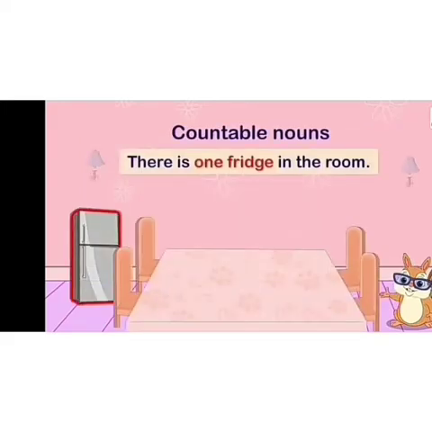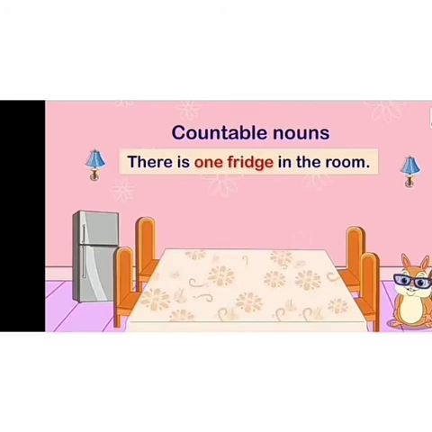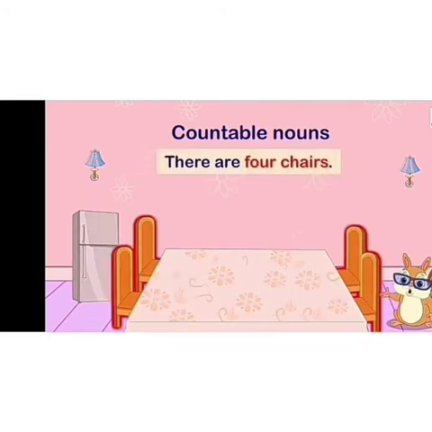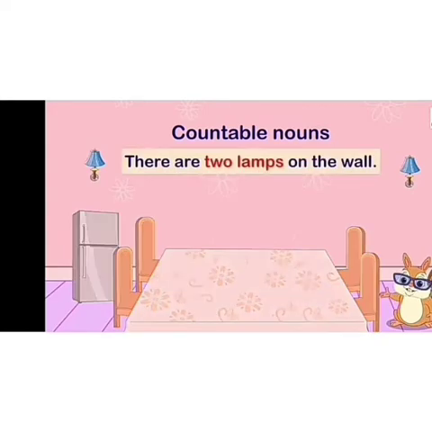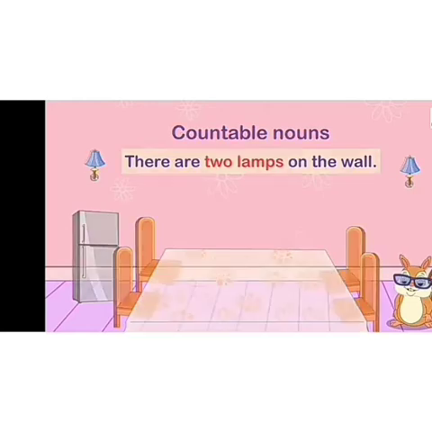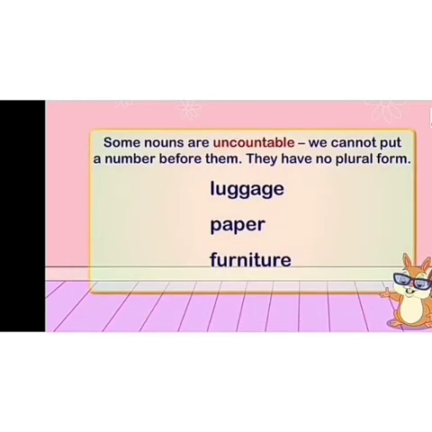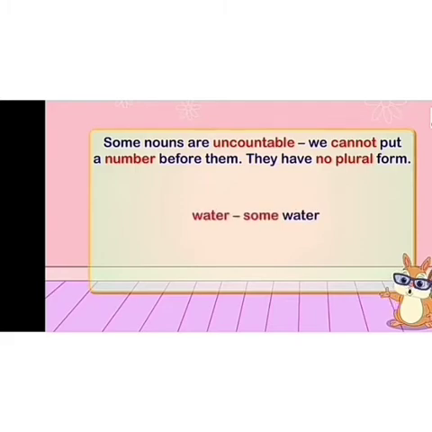Clear? It can be counted. Like, see, in this room, there is 1 fridge. There are 4 chairs and there are 2 lamps on the wall. It means we have counted them. They are easy to count. But some nouns are uncountable. We cannot put a number before them. They have no plural form. We cannot say luggage, 1 luggage, 2 luggages. Not like this. Clear? Luggage, paper and furniture.